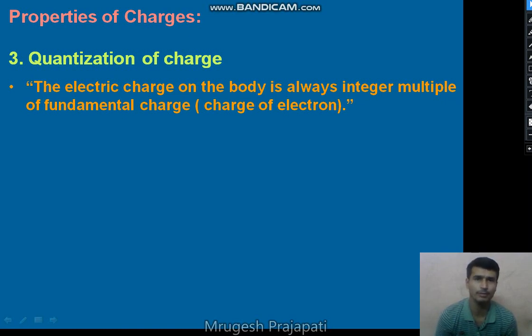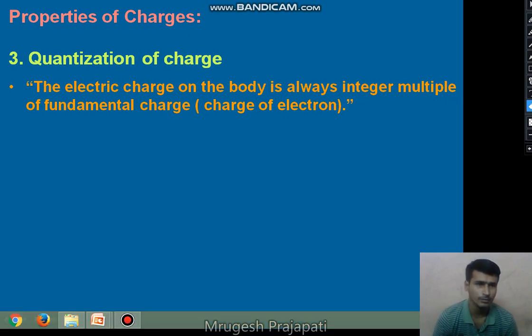Charge available in nature is always an integer multiple of the fundamental charge, and this fundamental charge is the charge of an electron. Now suppose we consider a sphere like this. If you see here, suppose we consider a sphere, right?